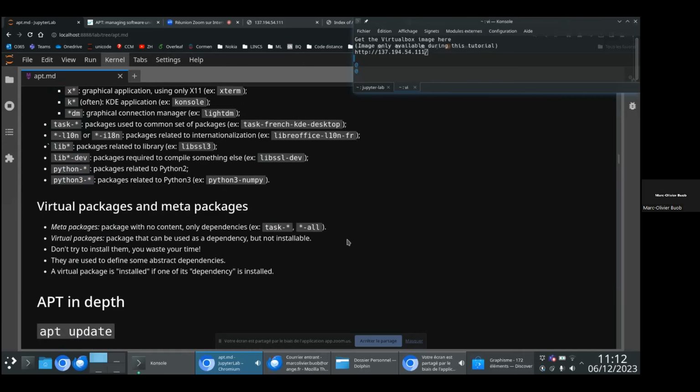There are also some packages that are tricks internal to apt that are here to encode complex dependencies. This is what we call virtual packages and meta packages. Those packages don't install anything, but they have dependencies, or they satisfy some dependency, to express complex dependencies. In particular, when you install Linux, you have the opportunity to say, oh, I want GNOME, or I want KDE, or something like this.